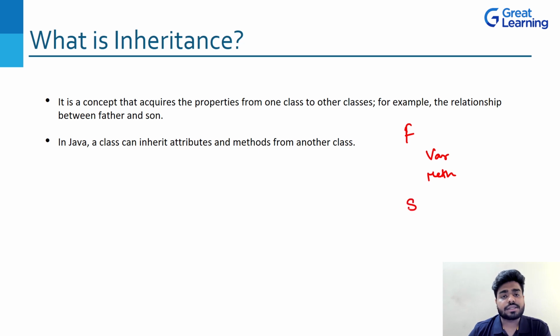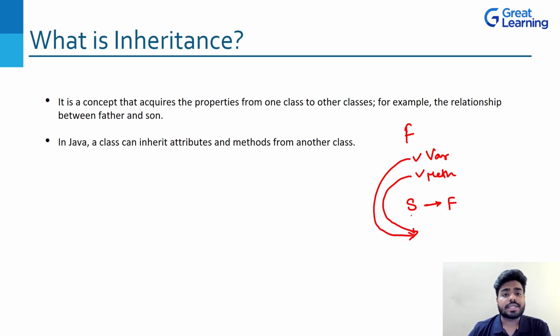Now I have created a class son, okay? And this particular class is inheriting all the properties from father. Okay, this is the scenario. Then what will happen? Then all the properties which father has will directly and automatically come inside son. Okay, so you don't have to write these features here. You don't have to write these properties here. Okay, but automatically it is there.